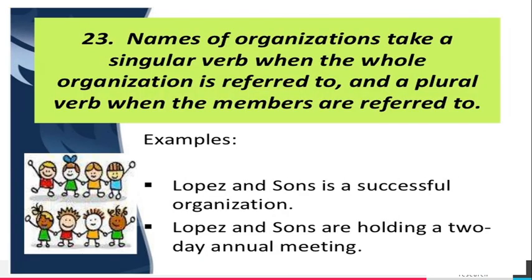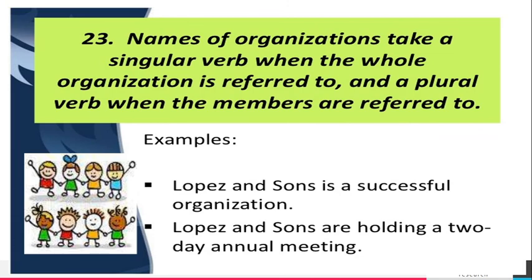Names of organizations take a singular verb when the whole organization is referred to, and a plural verb when the members are referred to. Here, Lopez and Sons is a successful organization, because the singular verb is used in the first sentence.